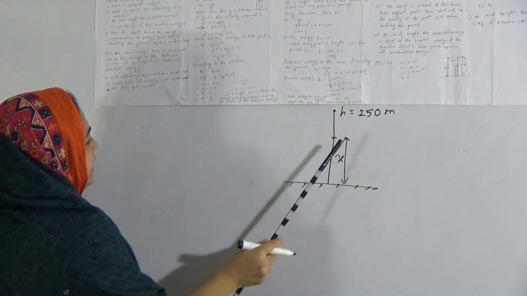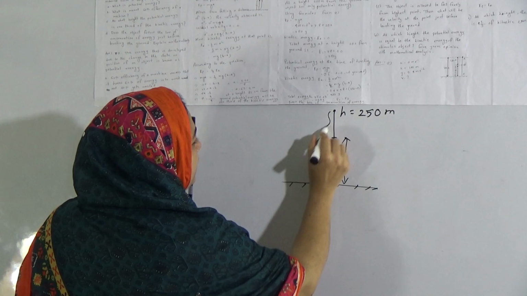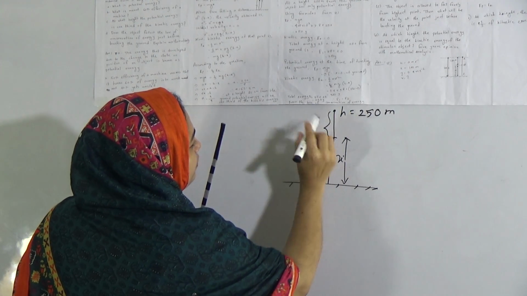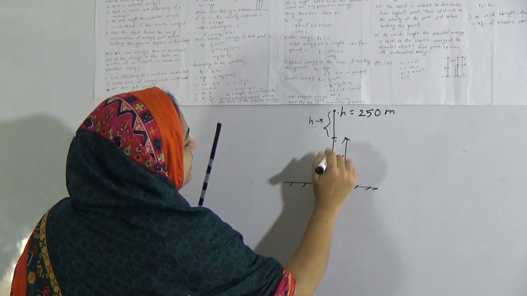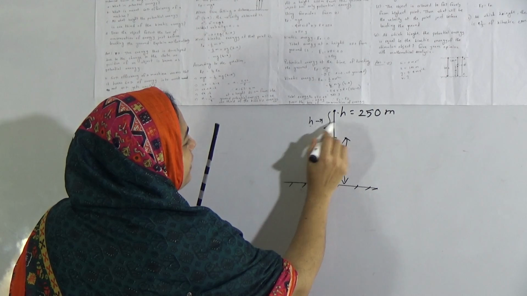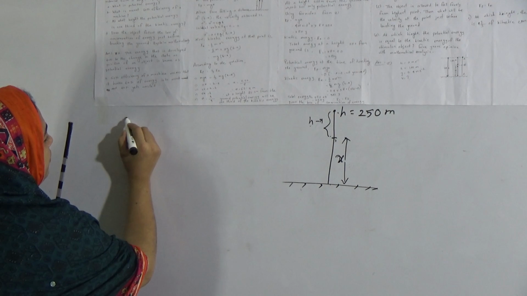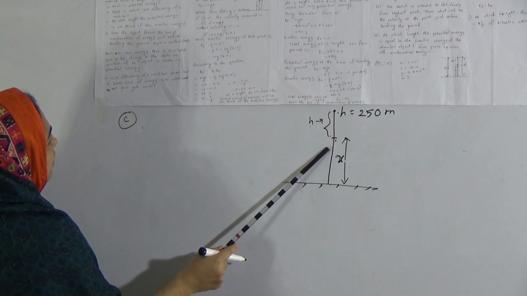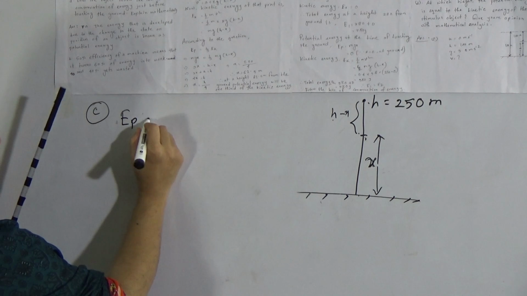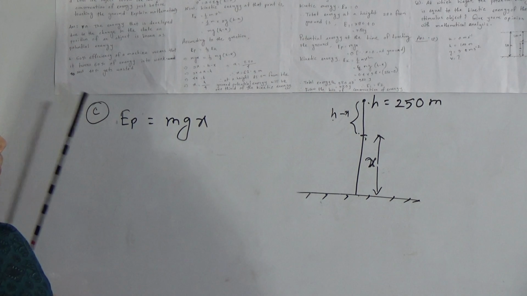Suppose at x height the potential energy will be 1/3 of the kinetic energy. That means this part will be h minus x. The full height is h and this part is x, so this part will be h minus x meter. Now we will solve this mathematical problem. Question C. At height x, the potential energy EP will be mgx.